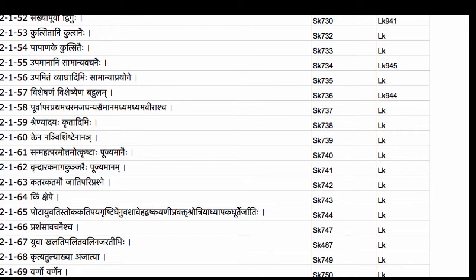We just studied the Sutram 2155, Upamanani samanya vachanaihi. Let us now take the next Sutram in the Ashtadhyayi order, the Sutram 2156, which reads Upamitam Vyagradibhi Samanya Prayoge. These two rules, 2155 and 2156, can be a bit confusing because both of these cover situations where a comparison is being made.